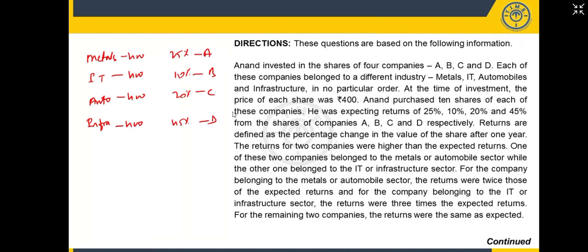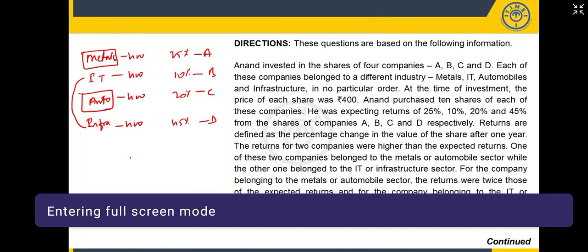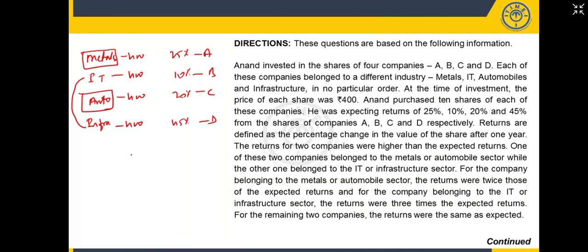One of the two companies belongs to metals or automobiles, while the other company belongs to IT or infrastructure. One of these two companies belongs to the metals or automobile sector, while the other belongs to IT or infrastructure.